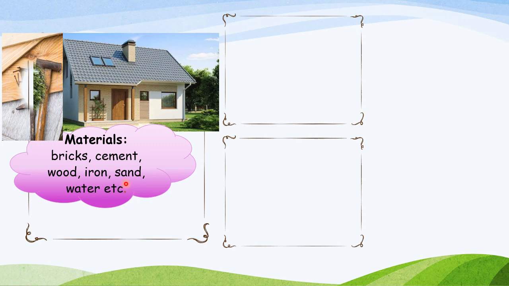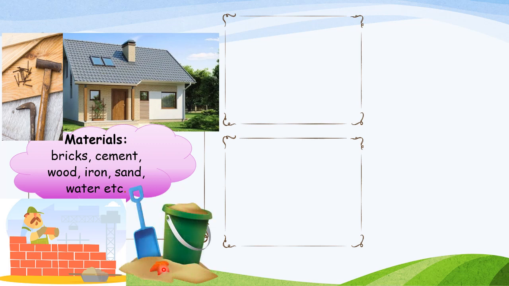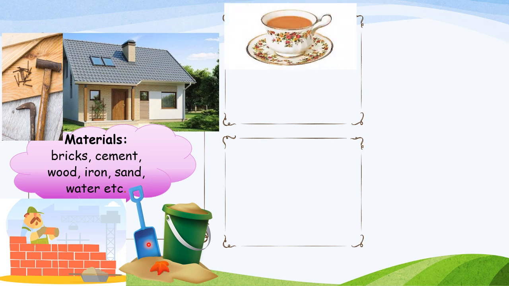So this is the picture of wood, nails and a hammer which we need for making a house. These are bricks which we use to make the walls. Sand. So these are the materials which we need. Now see another picture. This is what? Tea.